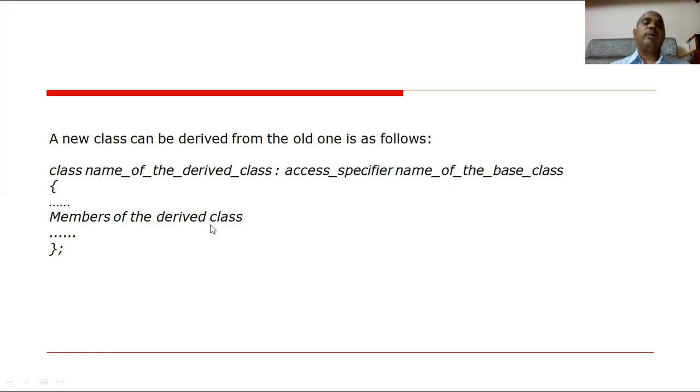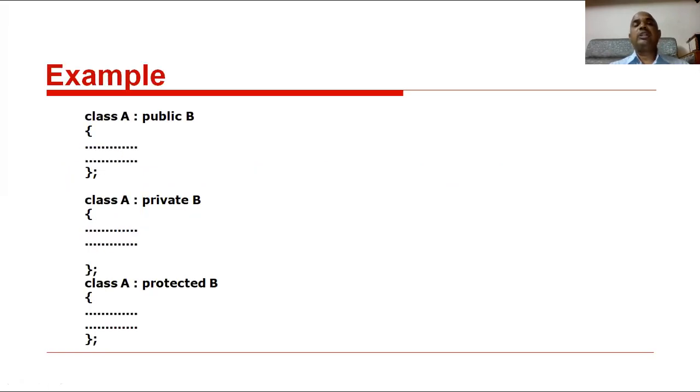Then these are the members and member functions, the same as before. That is the general syntax. This is an example: class A : public B, then a function. Here A is the name of the class and class is the keyword. Then the colon operator: class B is inherited with the public visibility mode. This is called a derived class declaration.